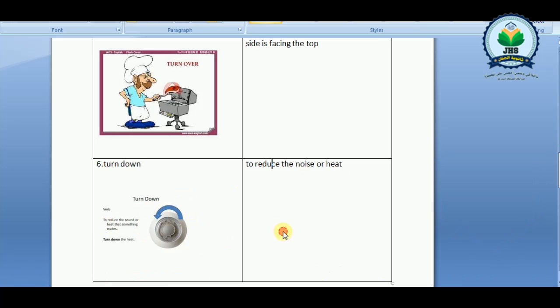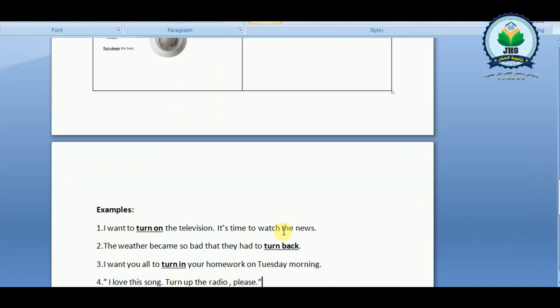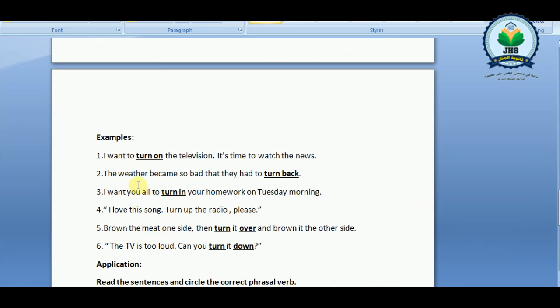Now, let's take some examples. Example number 1. I want to turn on the television. It's time to watch the news. So, when we want to watch the news, we have to turn on the television, which means to start the television. Number 2, the weather became so bad that they had to turn back. Turn back means to return home. So because the weather is so bad, they had to turn back home.